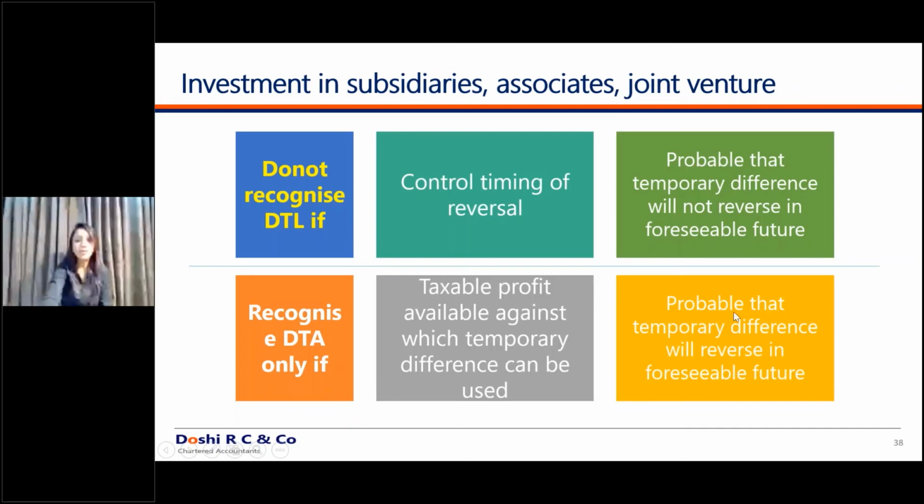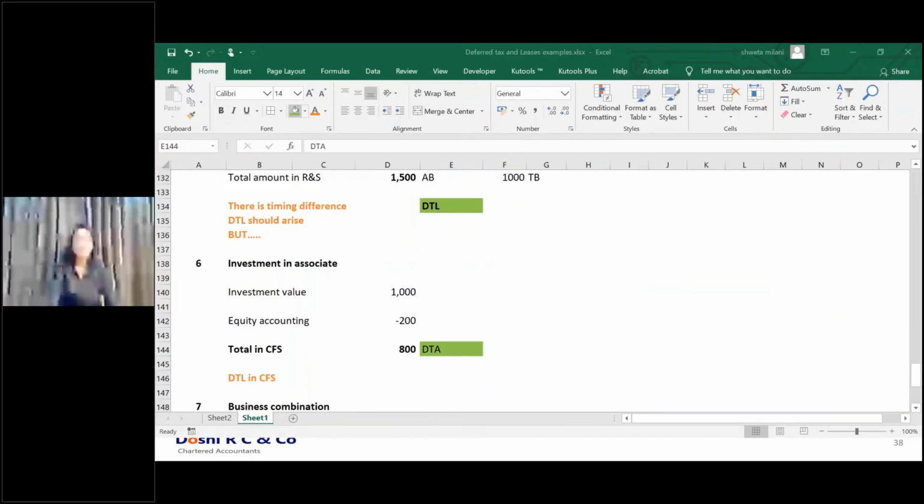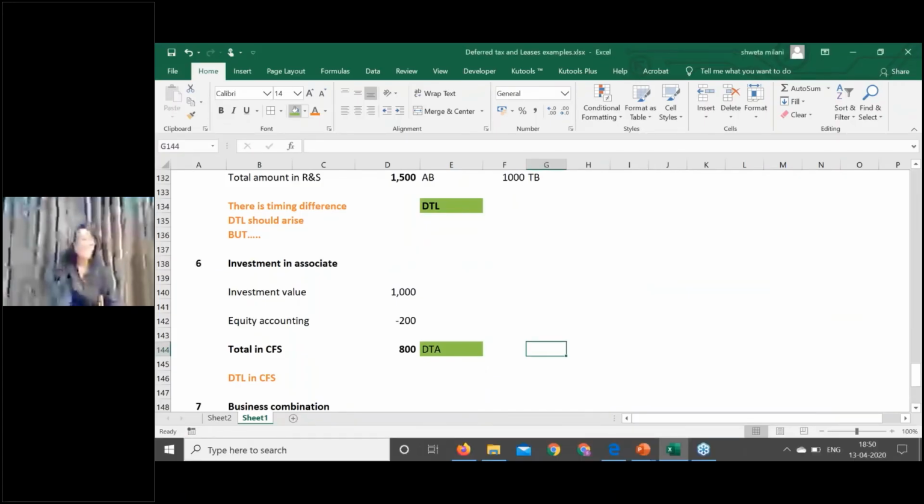There is a foreseeable probability that this temporary difference will reverse in the near future. Again, let's understand by way of an example. Now, in case of investment in associates, joint ventures, there is always a capital gain that arises as per the income tax. So there should be a probability that for these losses, capital gains would arise in the near future to set off these capital losses.